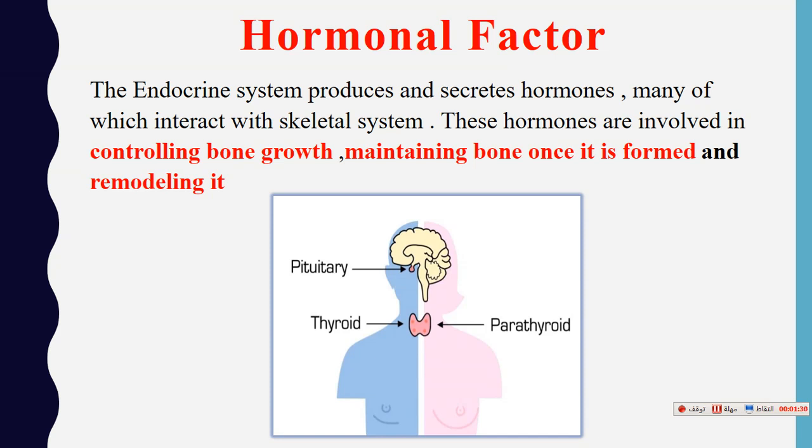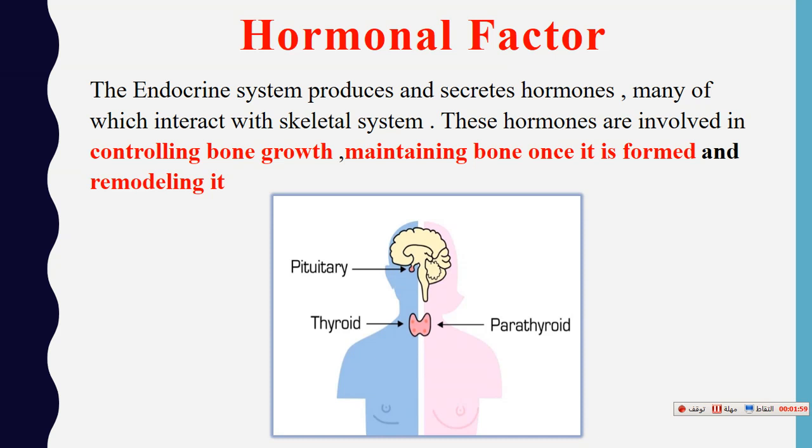So these glands produce and secrete hormones. The hormones are tiny chemical messengers in our body, each with a specific role. Some of these hormones can start a process and others can end a process in our body. So each is secreted for a specific role in our body.